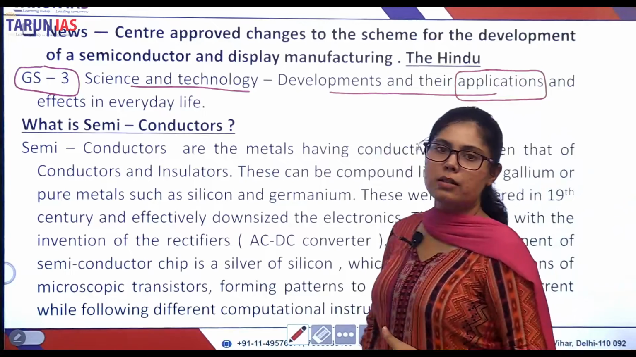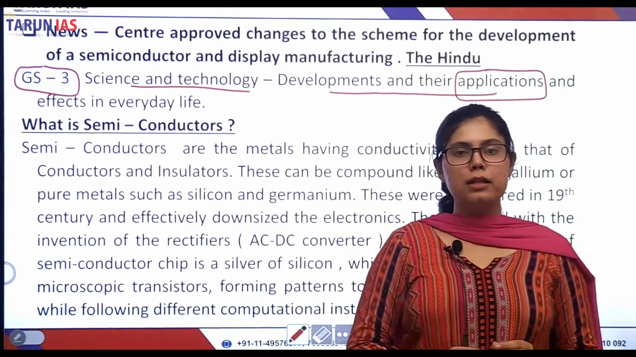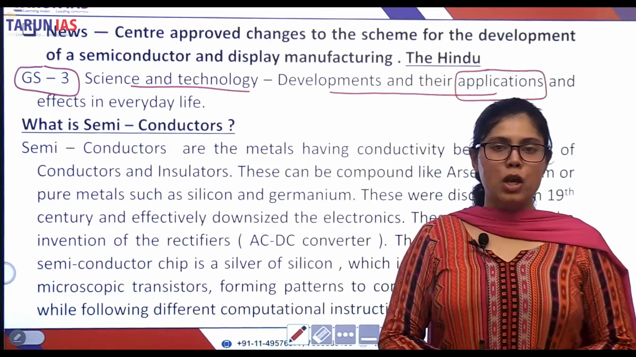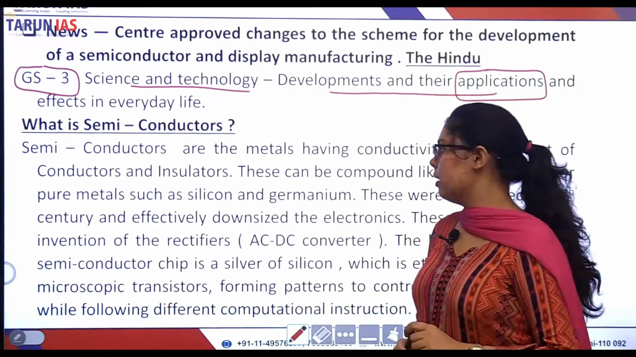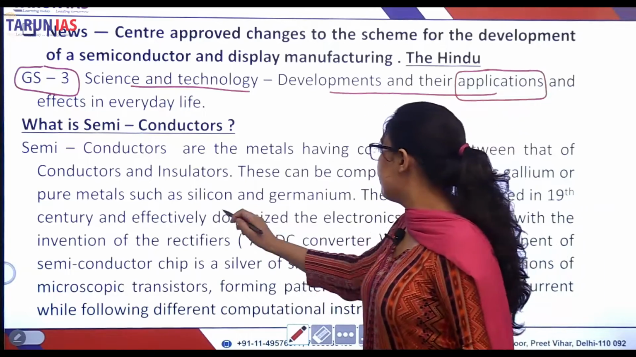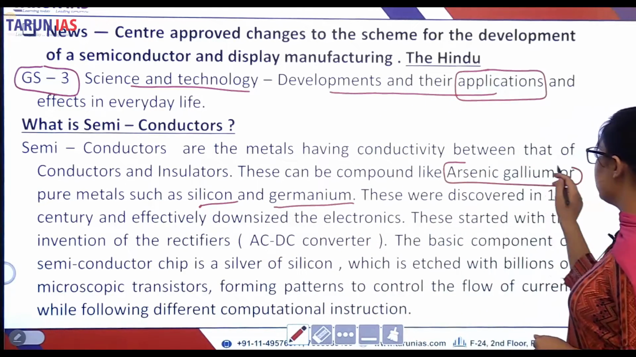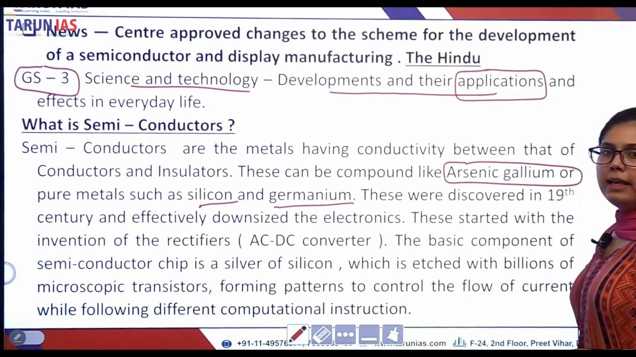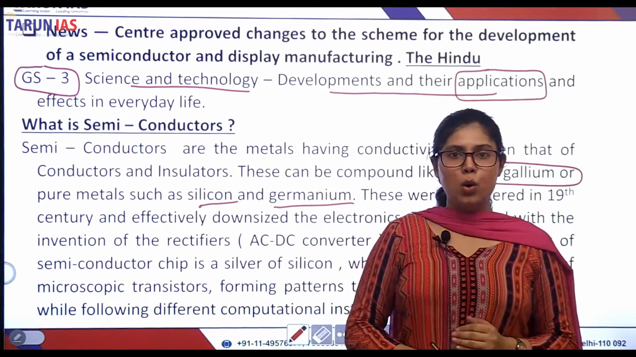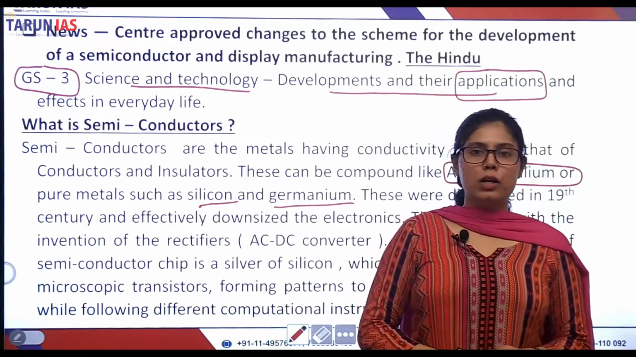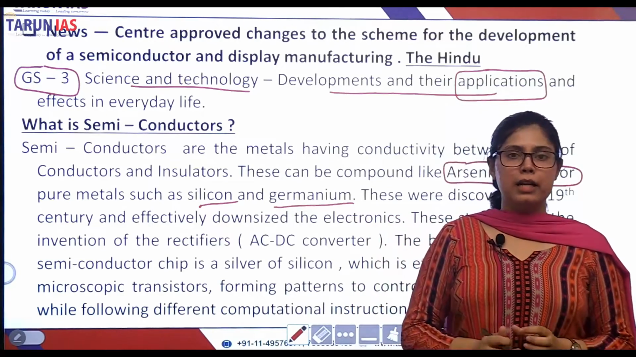Now let us first discuss what semiconductors are. Semiconductors are basically compounds or pure elements which have conductivity between those of conductors and insulators. For example, we have silicon, germanium, and compounds like gallium arsenide. And semiconductors revolutionized the whole electronic gadget industry during the 19th century when they effectively downsized electronic gadgets.